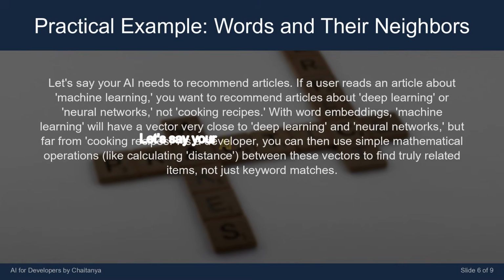Let's say your AI needs to recommend articles. If a user reads an article about machine learning, you want to recommend articles about deep learning or neural networks, not cooking recipes. With word embeddings, machine learning will have a vector very close to deep learning and neural networks but far from cooking recipes. As a developer, you can then use simple mathematical operations, like calculating distance between these vectors to find truly related items, not just keyword matches.